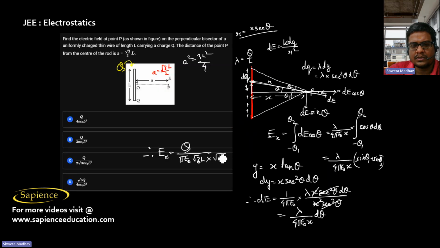Root over 4L square is 2L. This is Q by 2 root 3 pi epsilon naught L square. So option C is the correct answer.